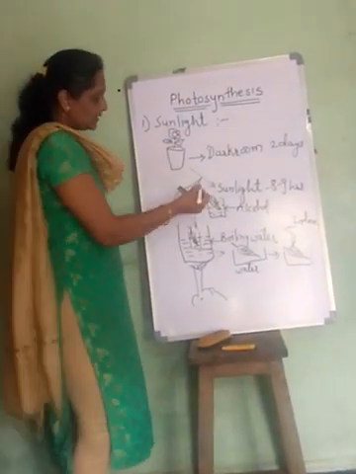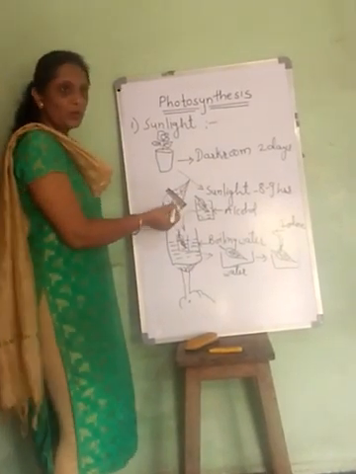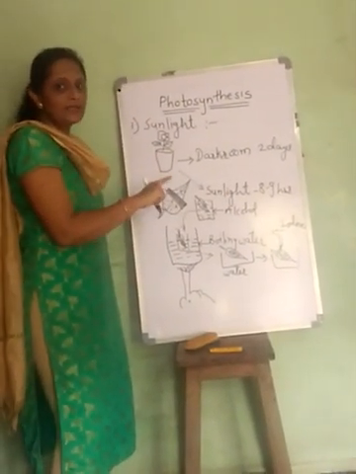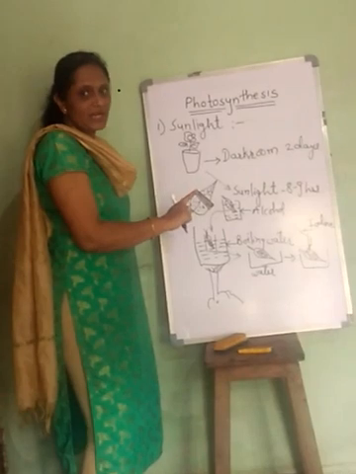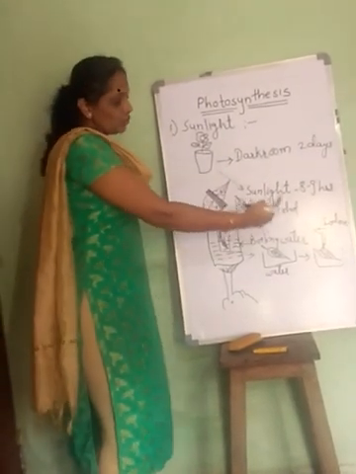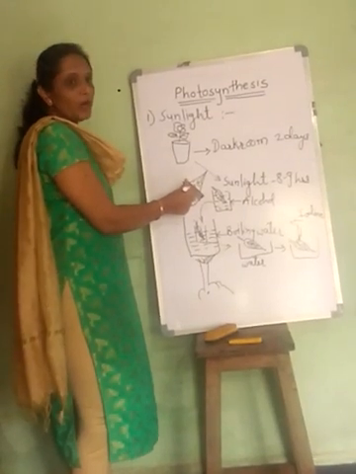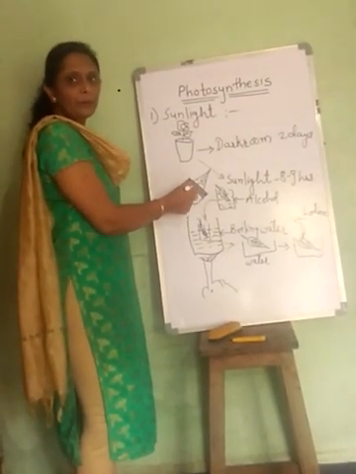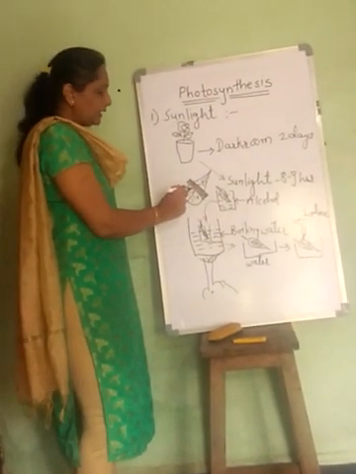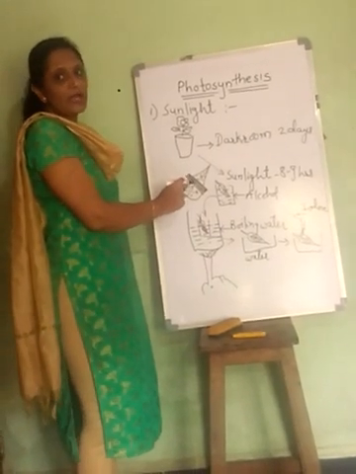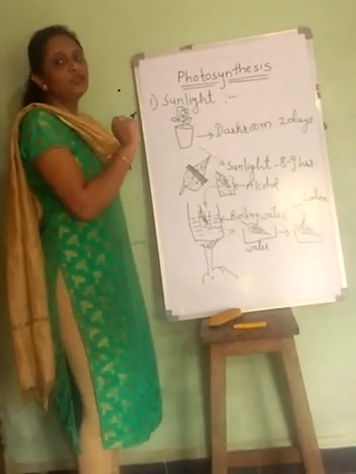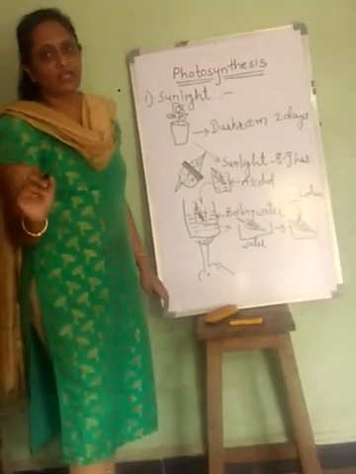That tells us that the part which is exposed to sunlight has prepared starch, and that's why it is showing the reaction with iodine. But as the sunlight is absorbed where the black paper is present, sunlight has not reached that part and there is no preparation of starch.